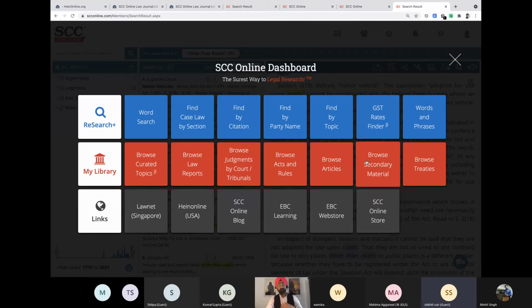So all in all, a useful session for us to get these tips in addition to getting a refresher on the word search, because I think word search is the most important feature in your search engine, and that is something which we need to master: when to use the word near, when to use the word and, when to use double quotes, because that takes you straight to that particular point in a more efficient way to what you're looking for. So that is something which we want to learn a bit more.